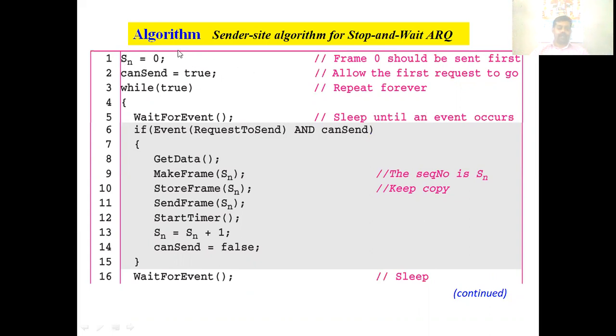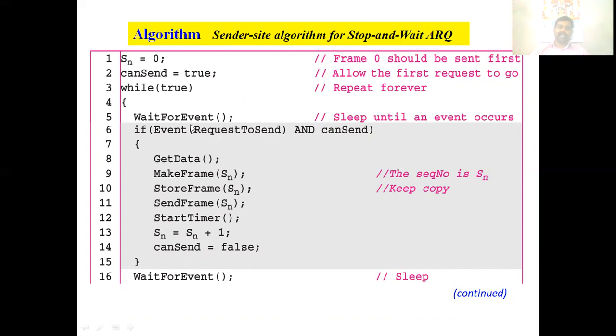Already I told you, after sending one frame, we have to get the acknowledgement, and only then we can send the next frame. So on the sender side, after sending one frame, we make canSend false. If the network layer asks for the next request before getting the acknowledgement, it will not be satisfied. Okay, so we make canSend true. Then the sender is waiting for an event.